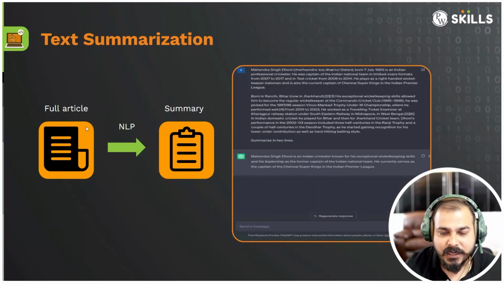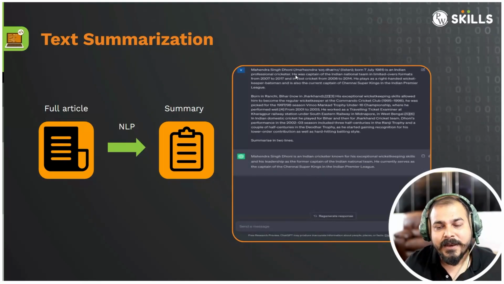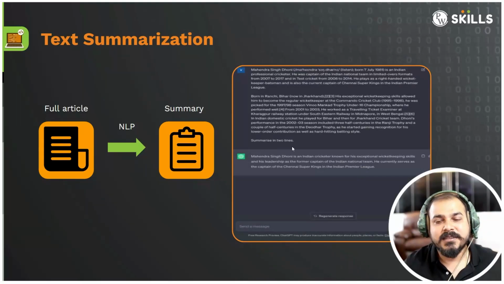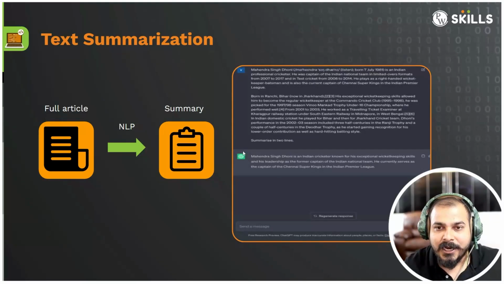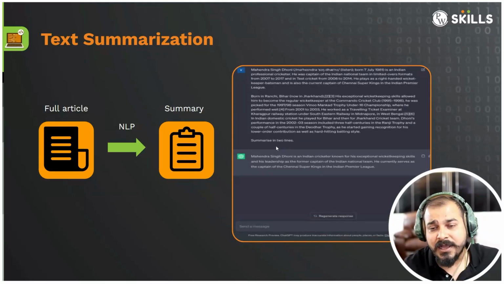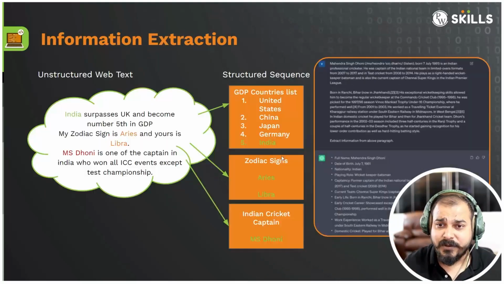I've given a full article over here, with the help of, let's say, Mahendra Singh Dhoni, so and so I've written over here, and I've told ChatGPT to just summarize this into 2 lines. So automatically, the text summarization technique is applied, and this is basically getting used from the LLM models itself, right? The LLM model has that specific capability.